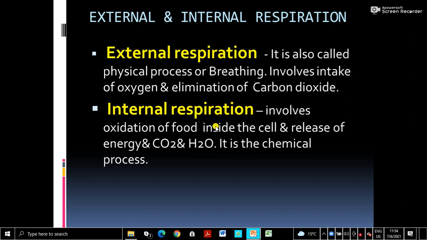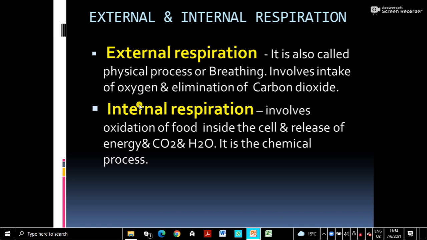Glucose, a 6-carbon molecule, is changing into simple compounds like carbon dioxide and water. In external respiration there is no chemical change, it's only a physical change. But internal respiration is a chemical process. Internal means inside. Where does it take place? Inside the cell. External means outside.